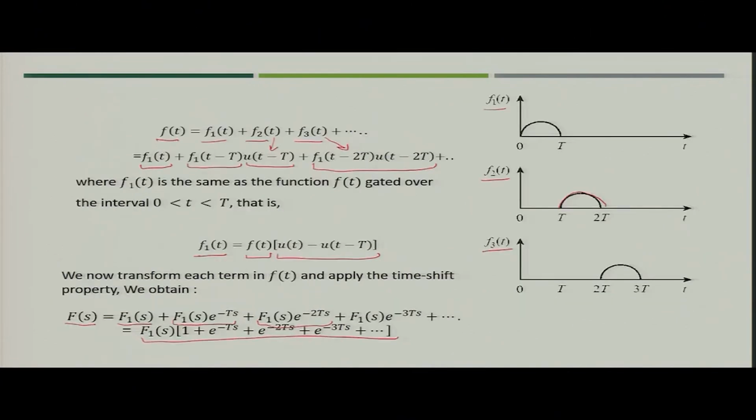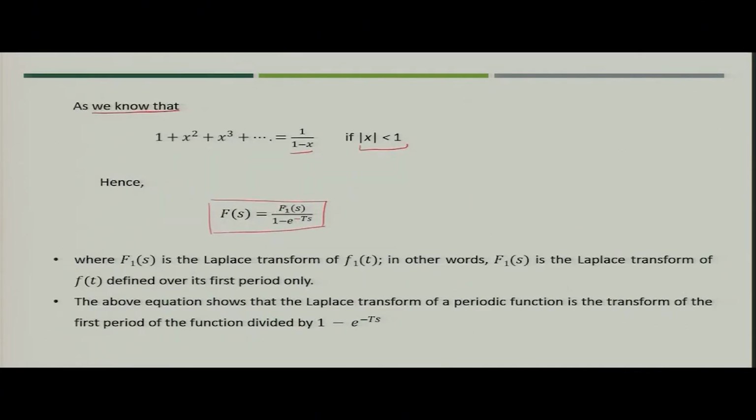Using this property, you can simply write the value of F(s), that is the Laplace transform of a periodic function. F(s) is nothing but F1(s) upon 1 minus e to the power minus Ts. What we can observe from this is that F1(s) is the Laplace transform of f1(t), that means it is the Laplace transform of the function defined over its first period only.